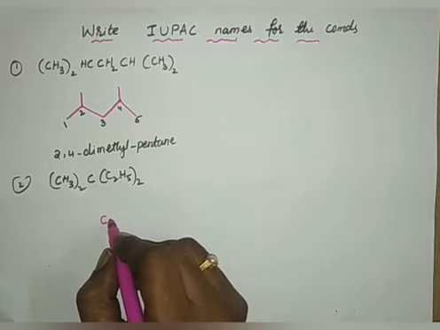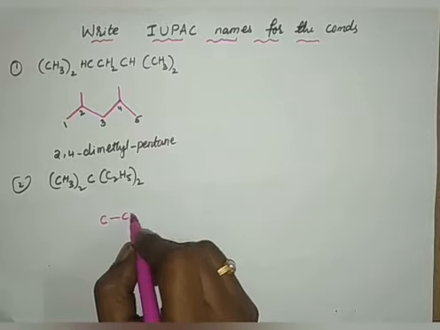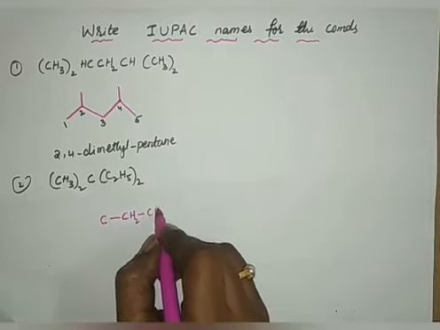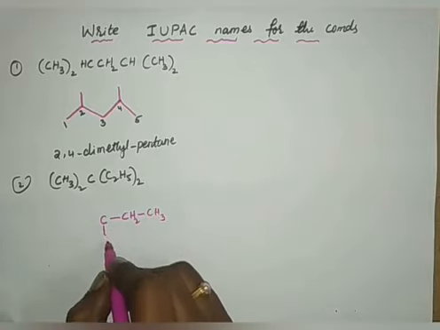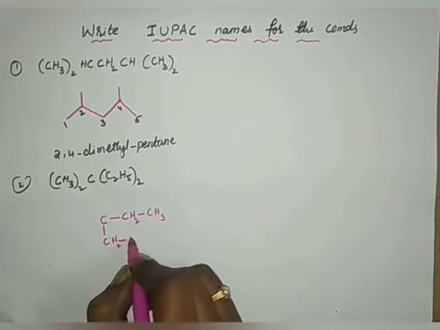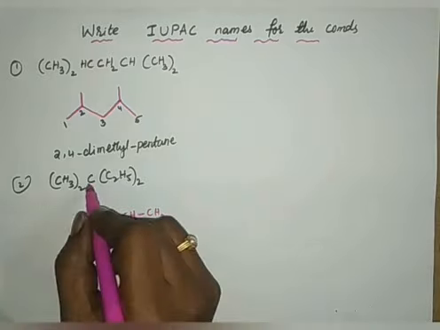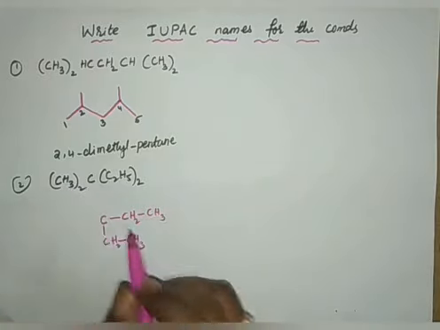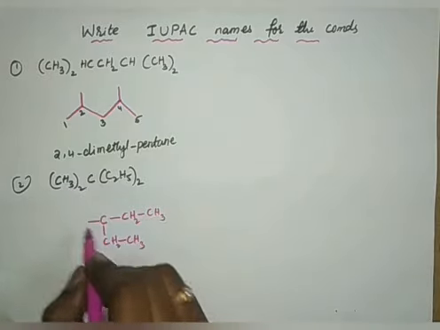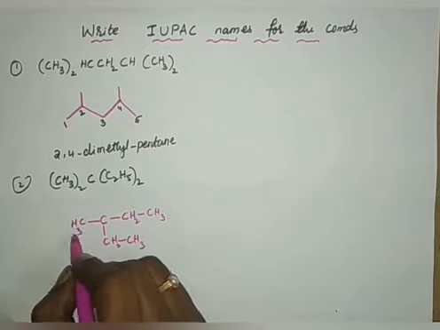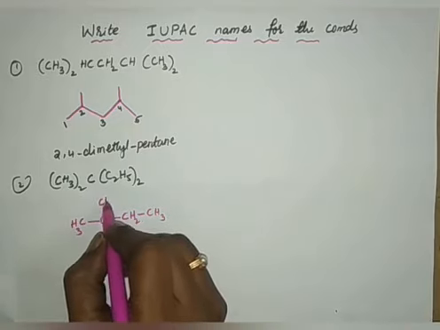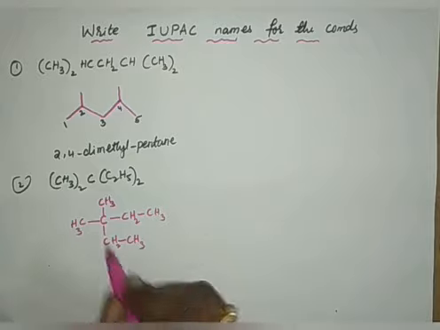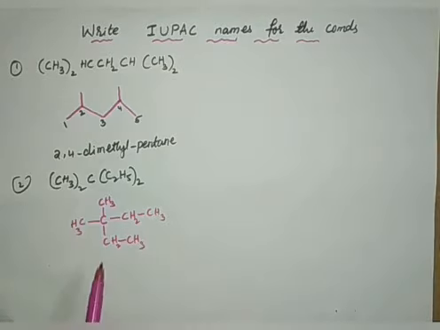So I have to write CH2, CH3 and CH2, CH3. And to this carbon only 2 methyls are present. Therefore, I have to write CH3 here and CH3 here. If you practice enough, you can even write the line formula for this also. And now, how to give the numbering?